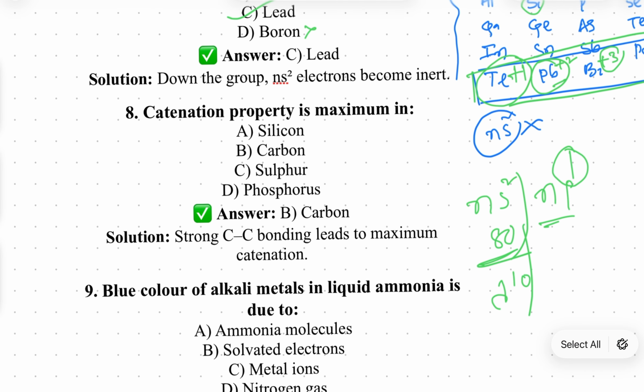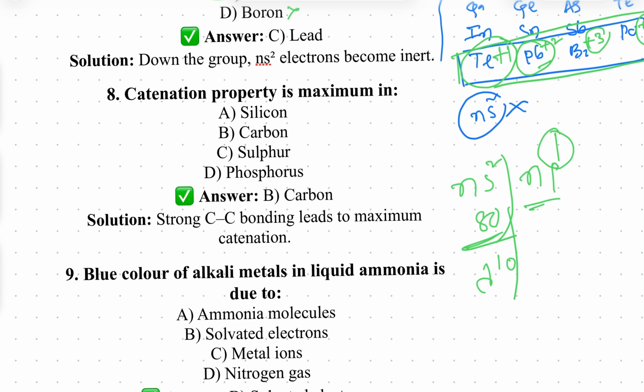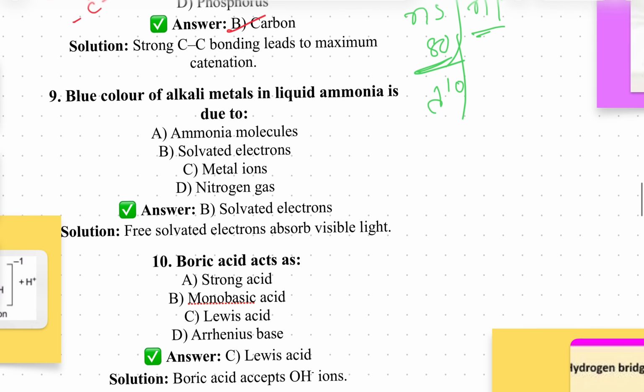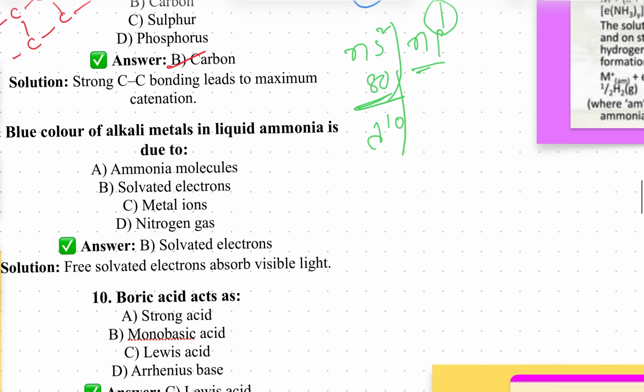Now we'll go for the next one, which is the catenation property. Generally, we all know that carbon has more catenation property. Carbon can form long chains and branched chains, right? And cyclic chains, all types of compounds. Therefore, carbon has the highest catenation property. No need to go into a more lengthy explanation.